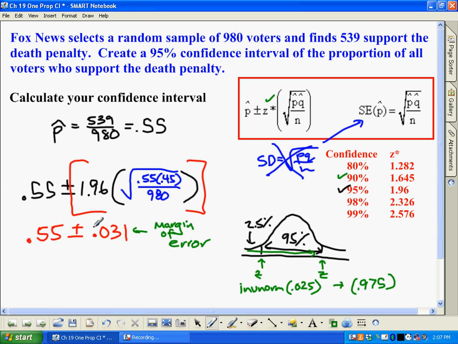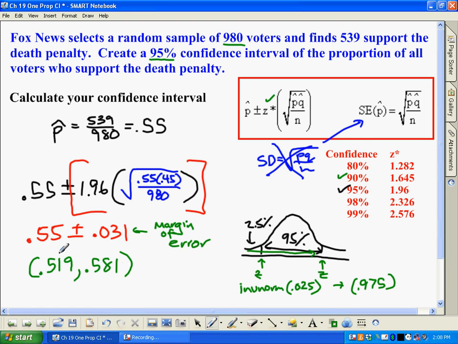Then all you have to do is go ahead and subtract 0.031 from this and go ahead and add it. When you're done doing that, you should wind up with a low value of 0.519 and a high value of 0.581. So once again, the 55% is what happened in the survey, but we kind of hedge our bets a little bit because we only had 980 people. We didn't have everyone. Also, we're 95% confident. We're not 100% confident because we haven't asked everybody in the whole country what they think.